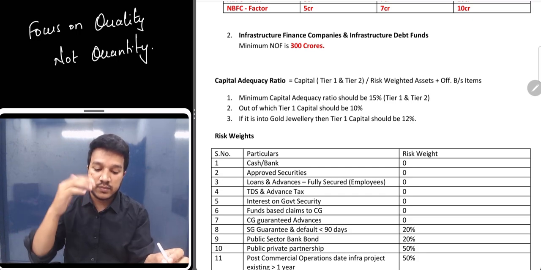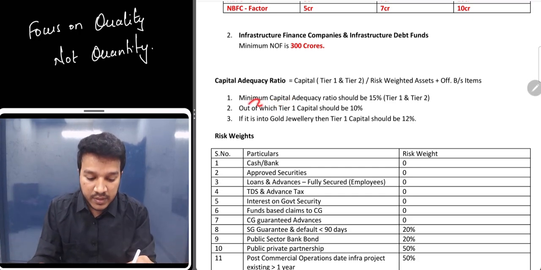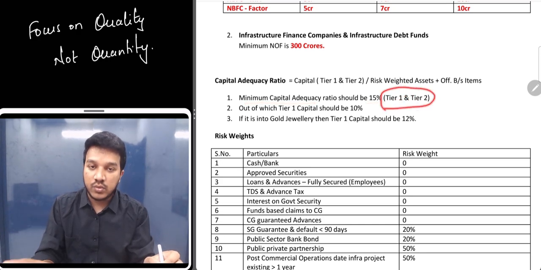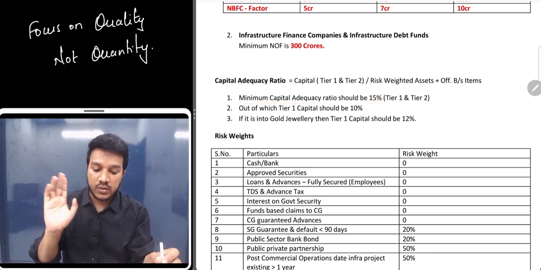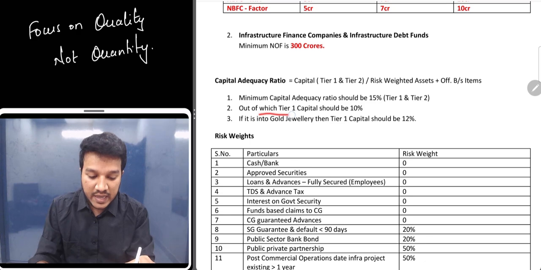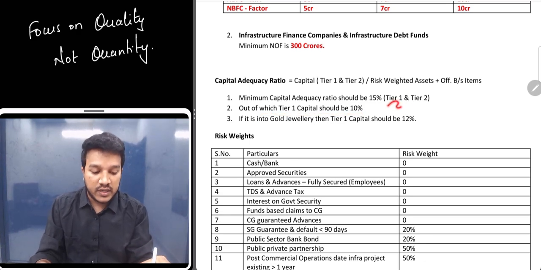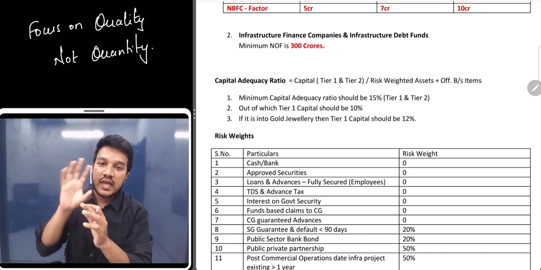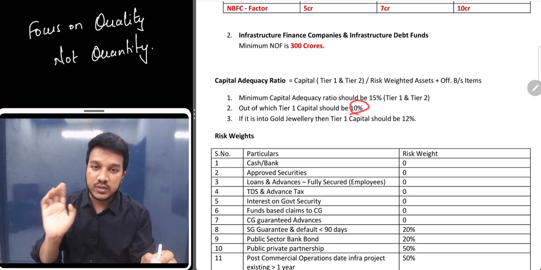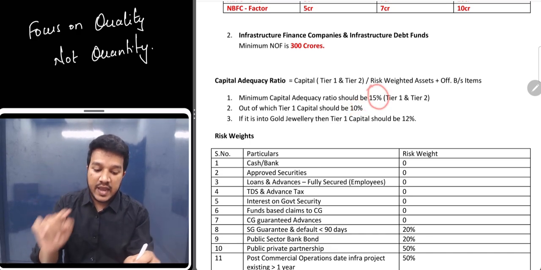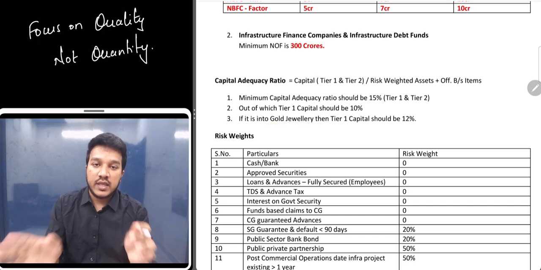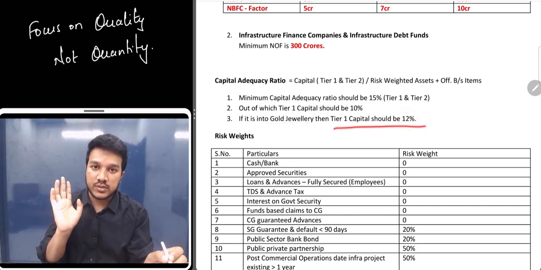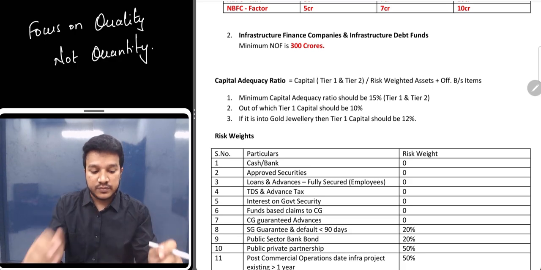Okay, the standard says in this chapter that the minimum capital adequacy ratio should be 15%. Your Tier 1 and Tier 2 capital should be 15%. But out of which, Tier 1 capital should be 10%. Tier 1 and Tier 2 both included should be 15%, but Tier 1 alone should be a minimum of 10% out of this 15. And then if the business is into gold jewelry, then that 10% will increase to 12%. Tier 1 capital should be 12%. I hope this point is very clear.